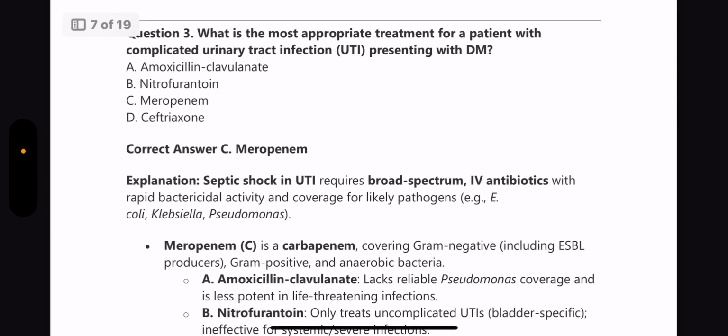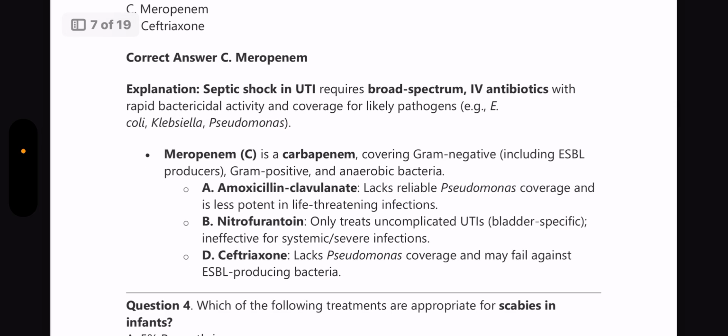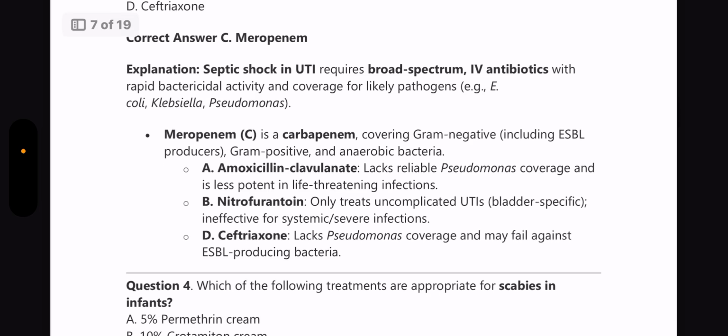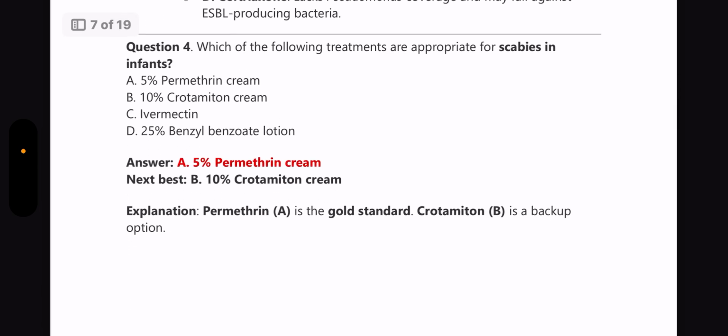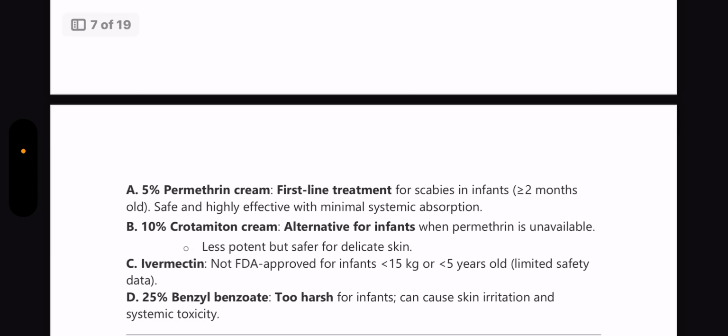Most appropriate treatment for a patient with complicated UTI presenting with diabetes mellitus is meropenem, because septic shock in UTI requires broad spectrum IV antibiotics with rapid bactericidal activity and coverage for all the likely pathogens like E. coli, Klebsiella, Pseudomonas, etc. Meropenem is a carbapenem covering gram-negative, gram-positive and anaerobic bacteria. Which of the following treatments are appropriate for scabies in infants? Answer is 5% permethrin cream, and the next best option would be 10% crotamiton cream.